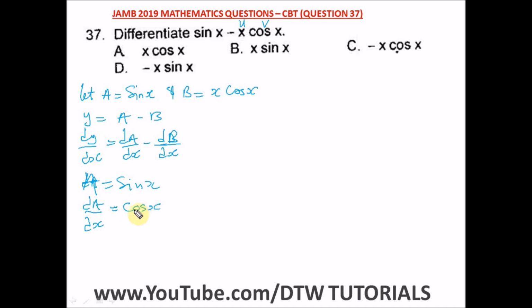All right, then from here we have B equal to x cos x. In differentiating this, remember the product rule.